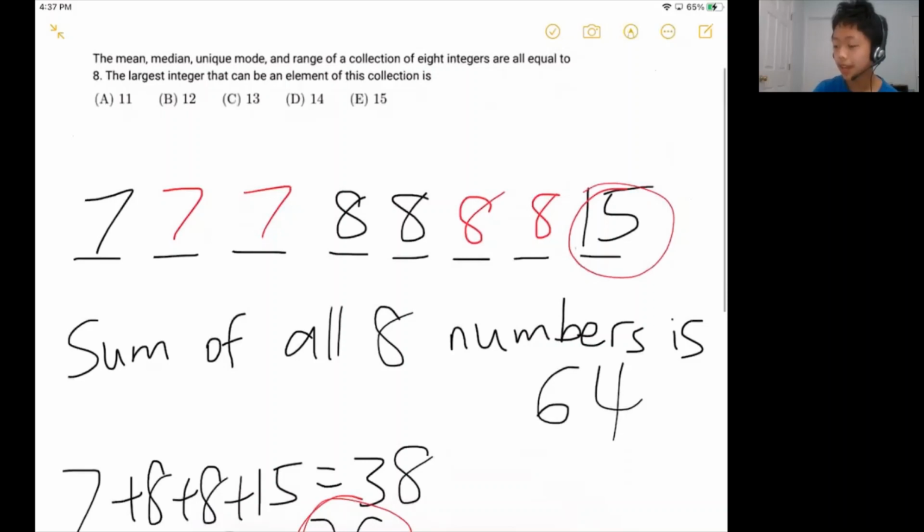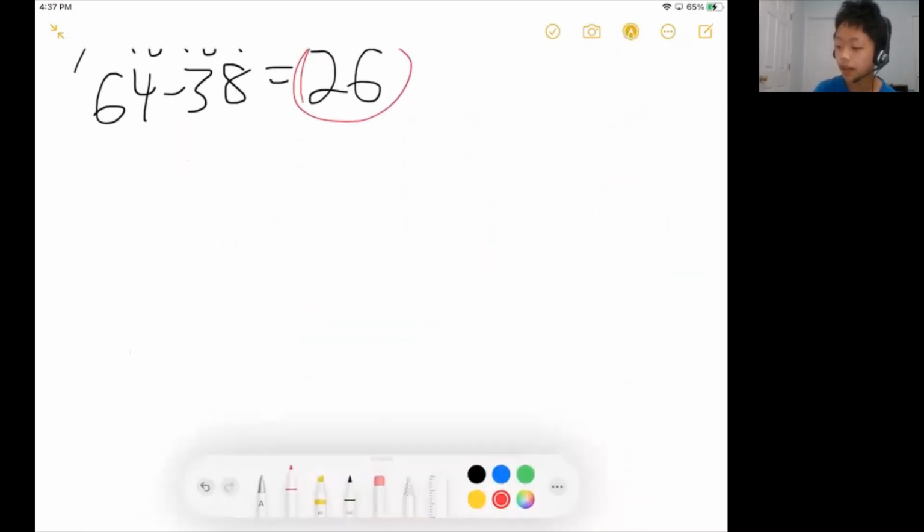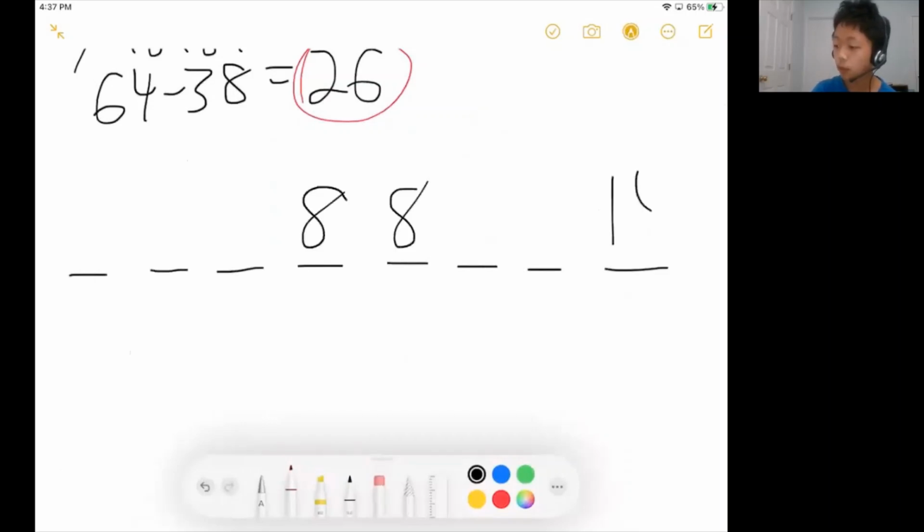Let's take a look at answer choice D, which is 14. Again, if we had our 8 numbers, 1 through 8, and our 2 middle numbers were 8, and the largest number was 14 instead of 15, that tells us the smallest number has to be 6, because 14 minus 6 gives 8, which is the range. Remember that the sum of the numbers has to be 64.